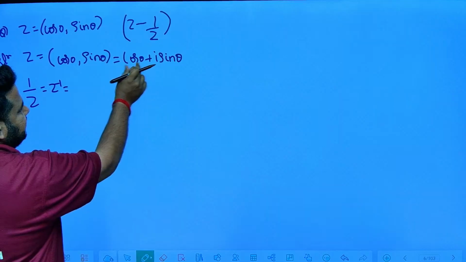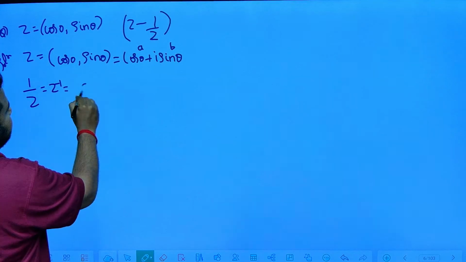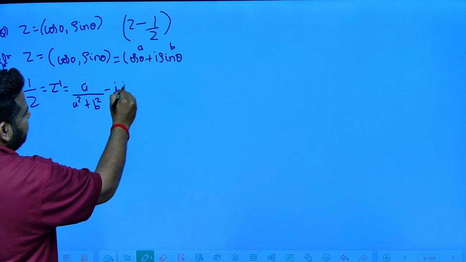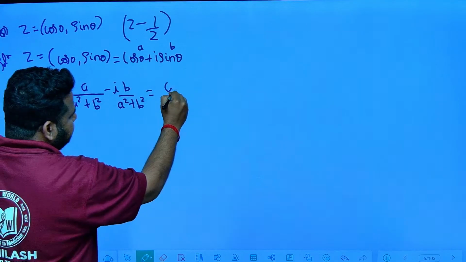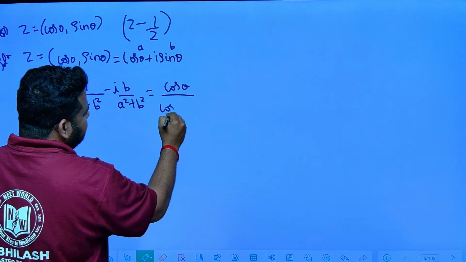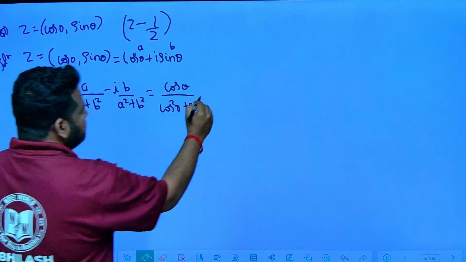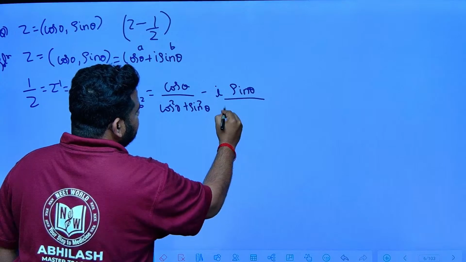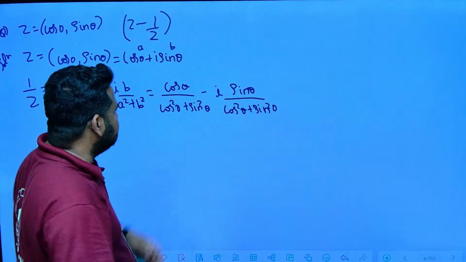That is nothing but, here this is a, this is b. It is given by the formula, a by a square plus b square minus i into b by a square plus b square. So this will become what? a is cos theta by cos square theta plus sin square theta, that is a square plus b square. Minus i into b is sin theta by cos square theta plus sin square theta. We know that cos square theta plus sin square theta, the value is 1.